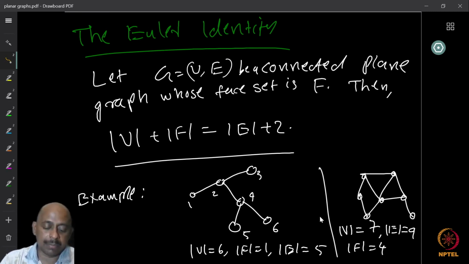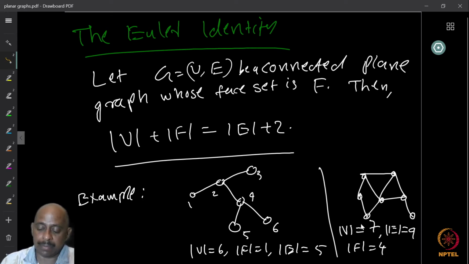So again, examples. If you take any tree, there is no cycle. There is only one face. The number of vertices is 6. Number of edges is 5. And that's it, you have the identity. Similarly, you take any other graph. You have number of vertices 7 here. Number of faces is 4. And then you have number of edges to be 9. So this is the identity.